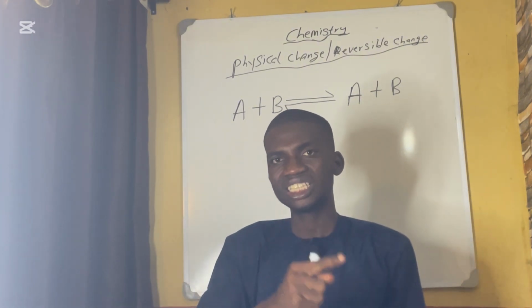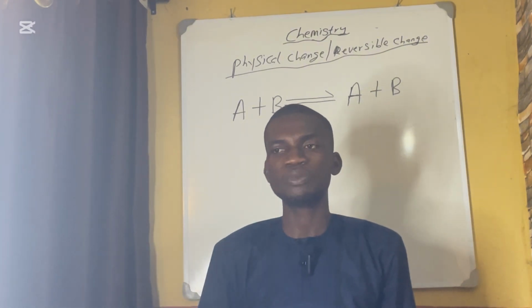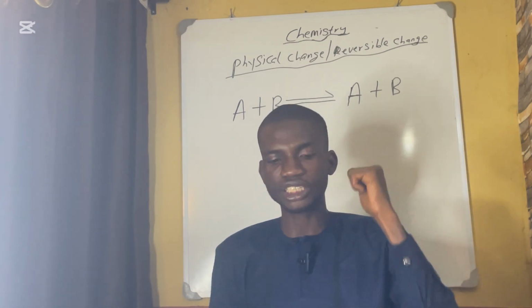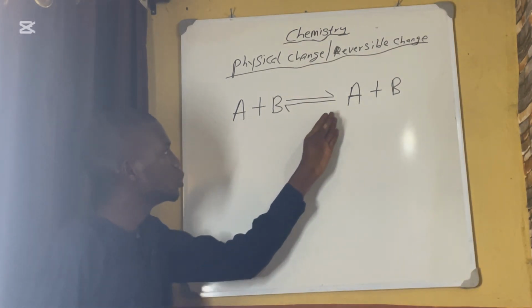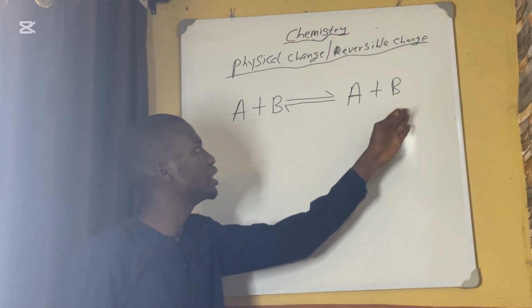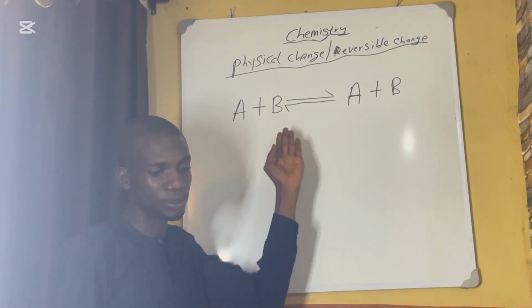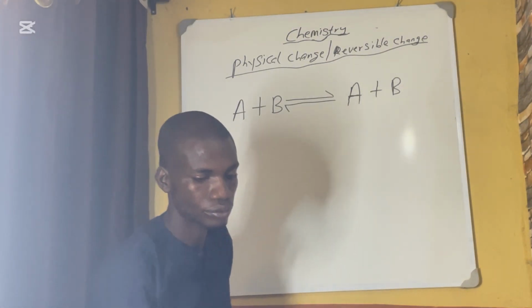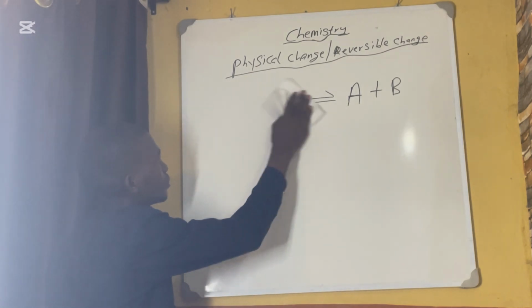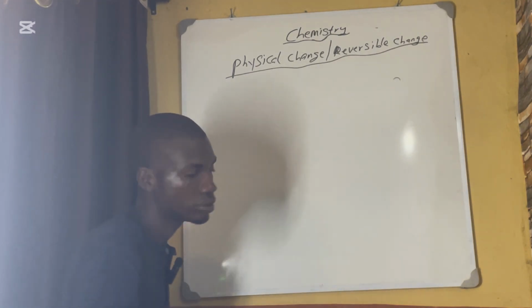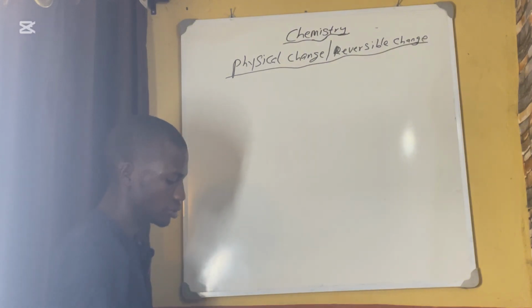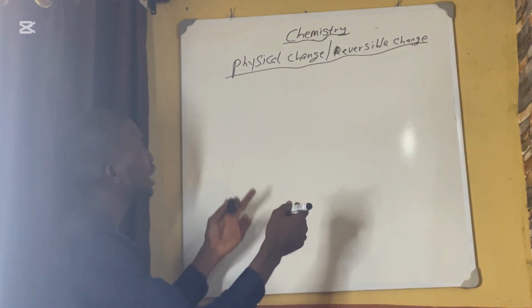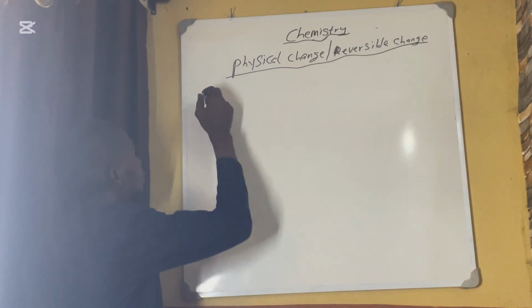That change, nothing is formed at the product side, is called physical change. As you can see, after the reaction of A and B, you still get A and B, which can be changed back to A and B. Physical change or reversible change.